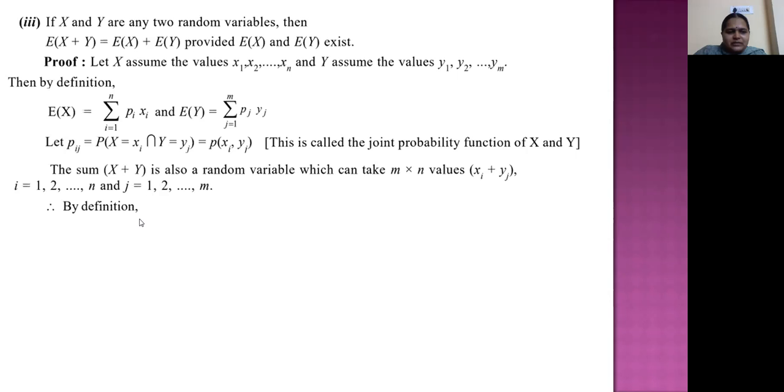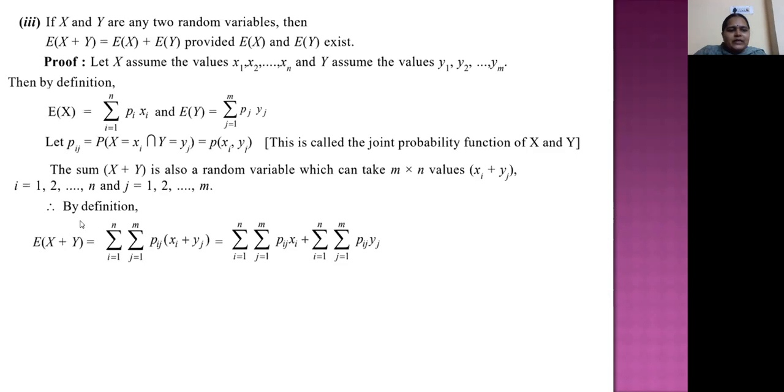Then by definition, E of x plus y, we want to find the expectation of x plus y, no? So we have to write two summations, because i values are there, j values are there. i equal to 1 to n, j equal to 1 to m, pij, because x plus y is the random variable. It is taking the values xi plus yj, and their probabilities are pij. That is why expectation is pij into (xi plus yj). Now we will write it as two summations. One is pij xi, another one pij yj.